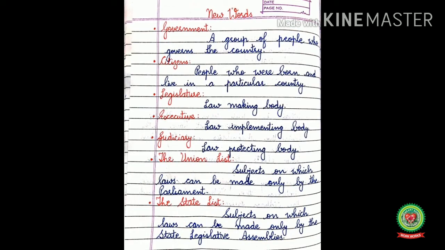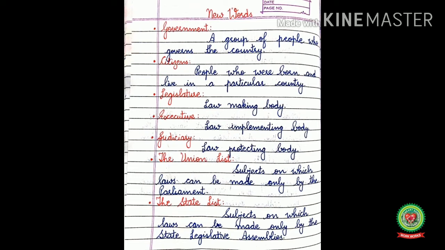Now, let us discuss new words related to today's topic. Government, a group of people who govern the country. Citizens, people who were born and live in a particular country. Legislature, law-making body. Executive, law implementing body. Judiciary, law protecting body. The union list, subjects on which laws can be made only by the Parliament.